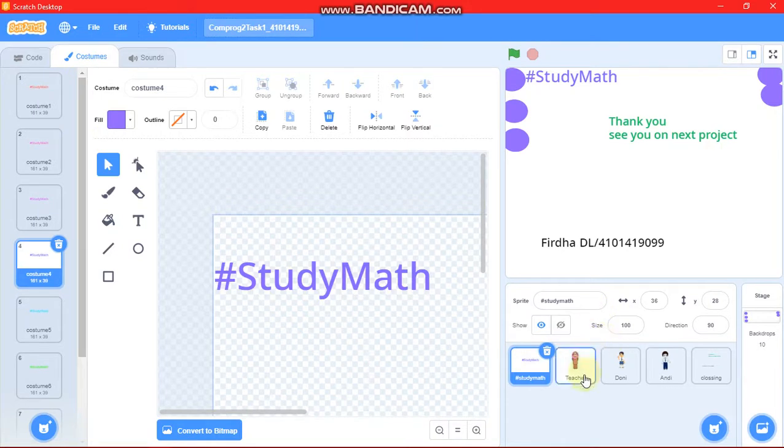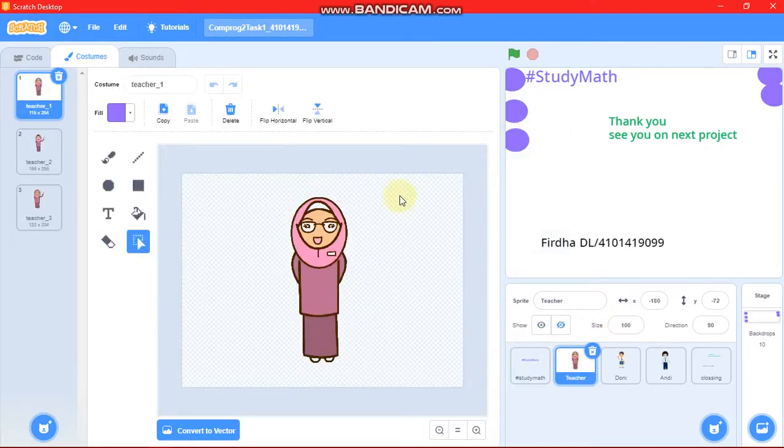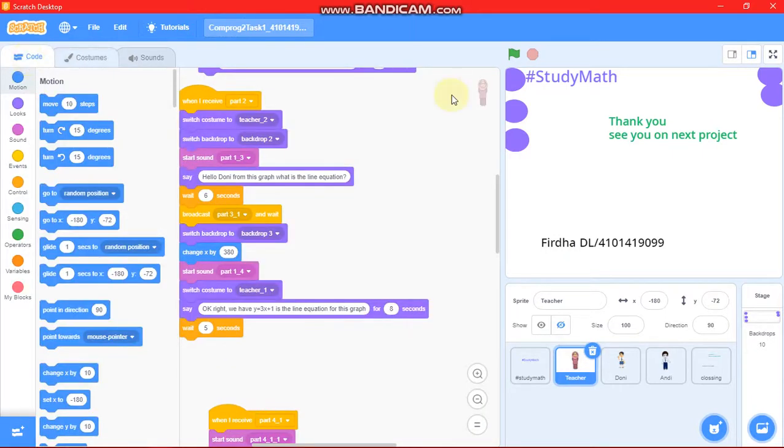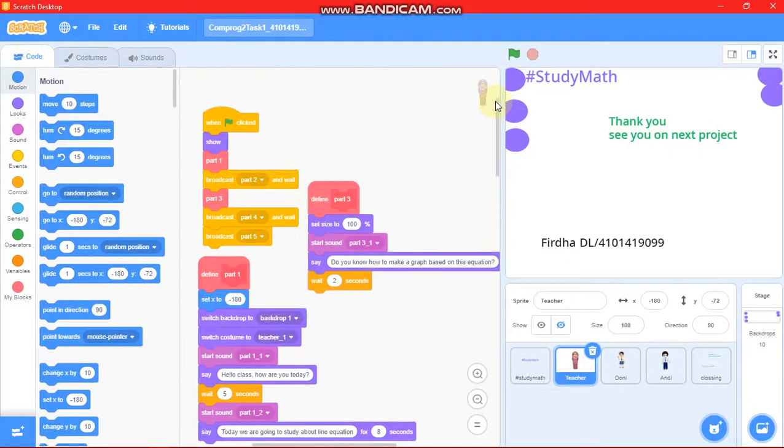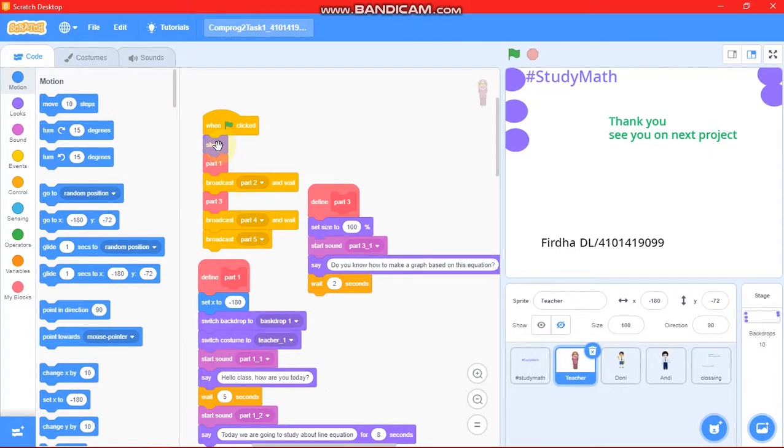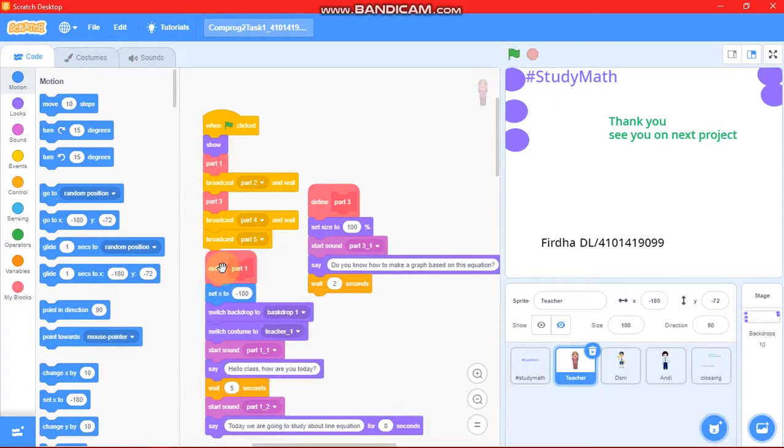Then for the second sprite, we have 3 costumes and this block. This is the main program. Part 1. This is part 1. Then after calling part 1, the sprite will do this code, this block, and then broadcast part 2.